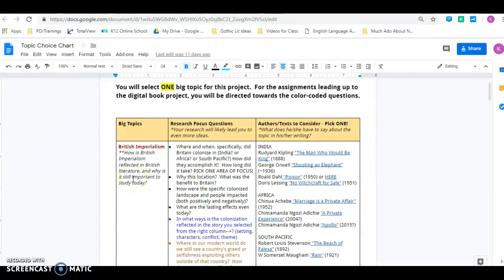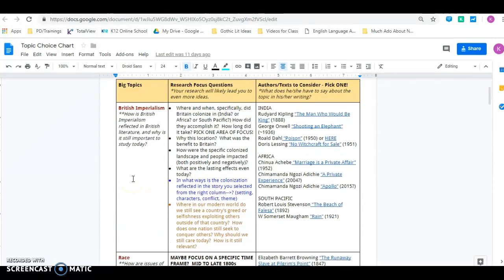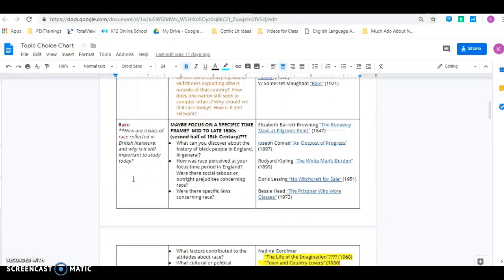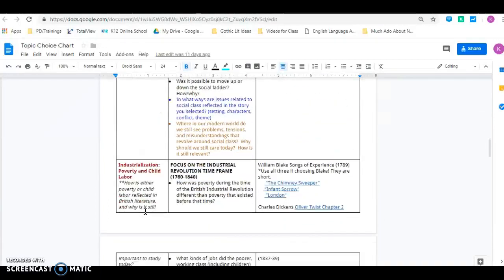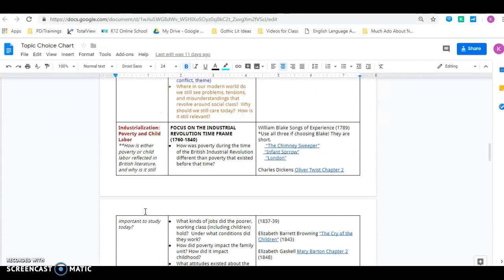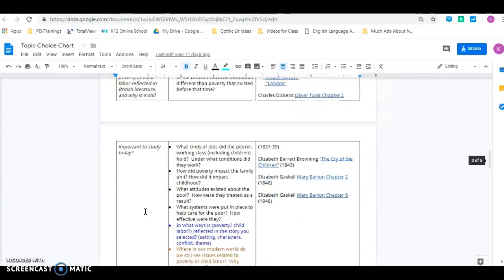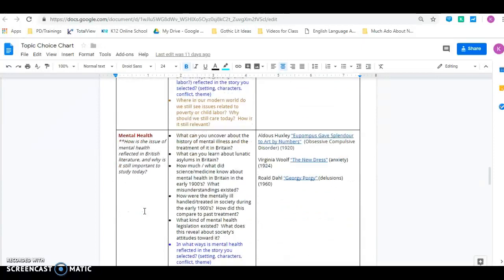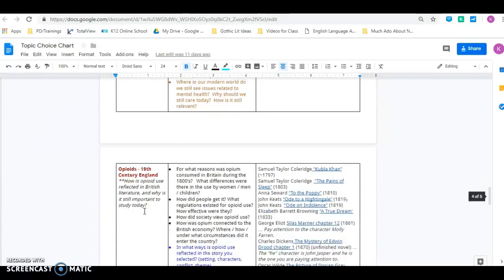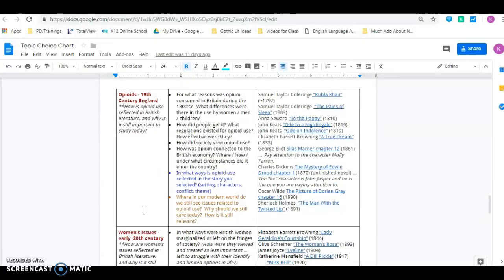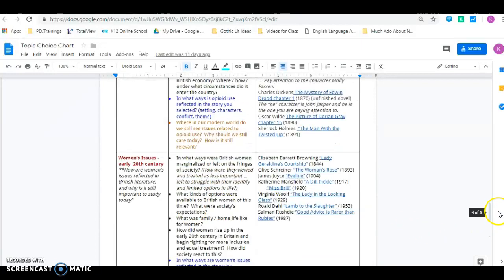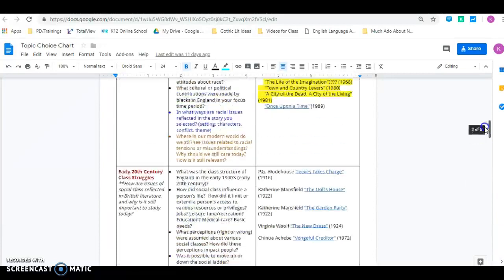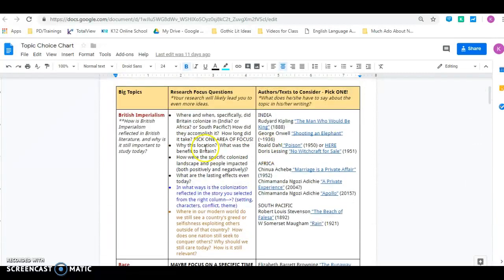So as a reminder, it's British imperialism, race, early 20th century class struggles, industrialization, poverty and child labor, mental health, opioids, and women's issues.